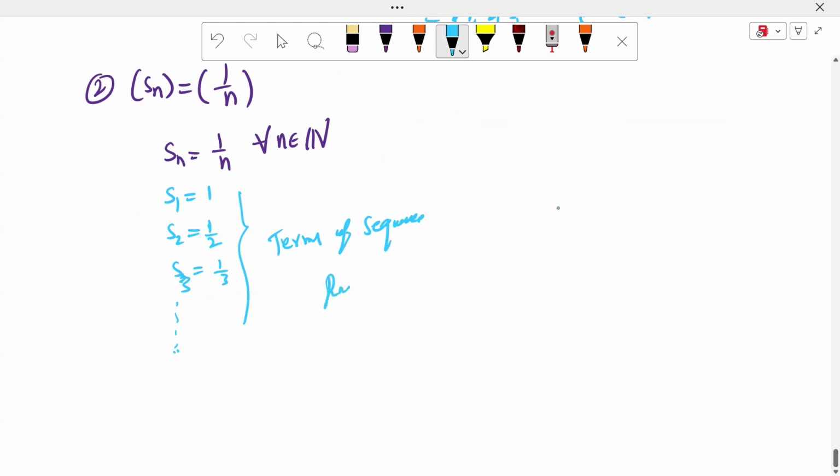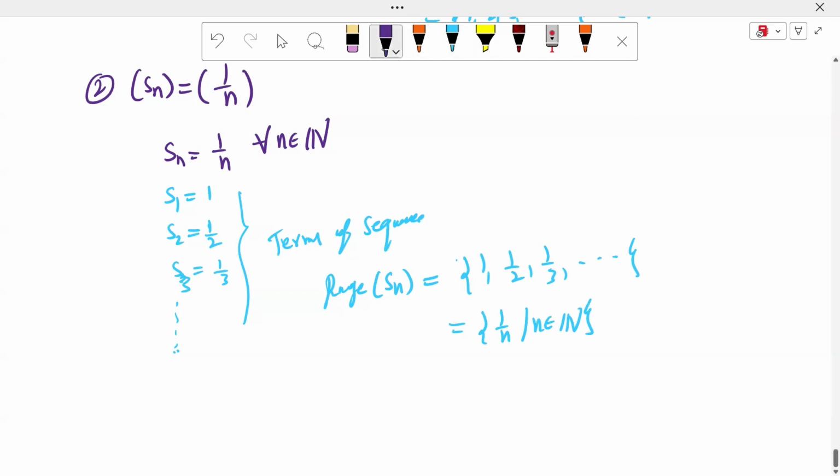Range of Sn. What is the range of Sn, sir? The range of sequence Sn is nothing but 1, 1 by 2, 1 by 3, and so on. These are of the form 1 by n, where n belongs to the natural number set.